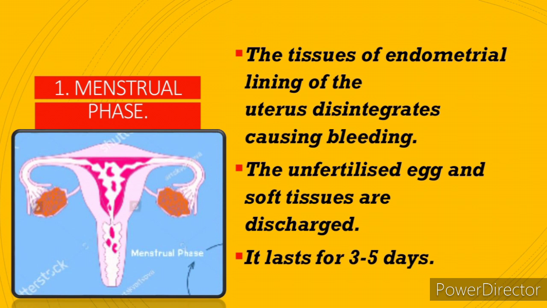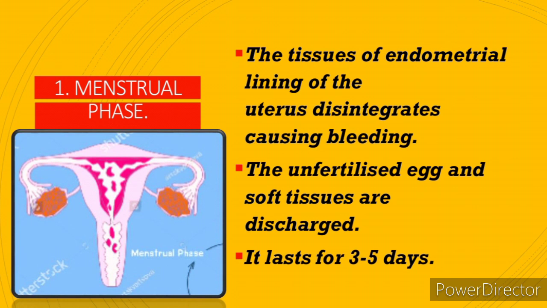Now look at the picture, children. Can you see the uterus diagram here? The V-shaped organ is called uterus here, and at either side of the uterus you can see the orange color ovary, and it is linked with the funnel-shaped duct called oviducts. Can you understand the diagram here, children? This is the diagram of uterus.